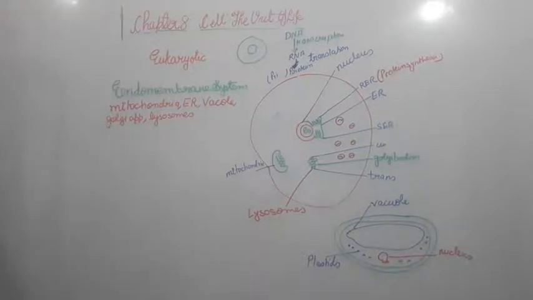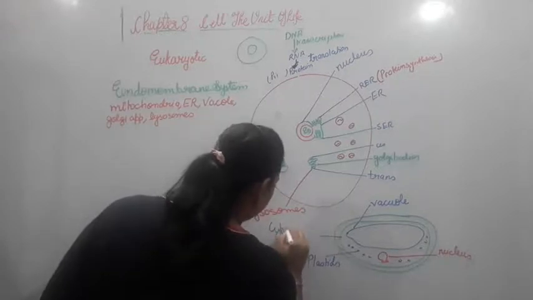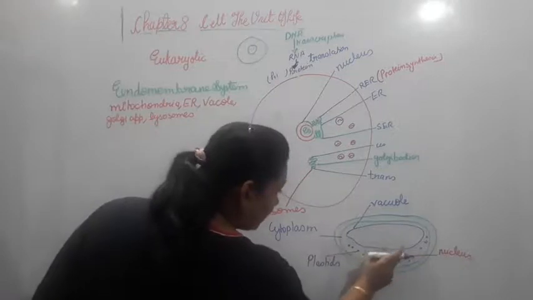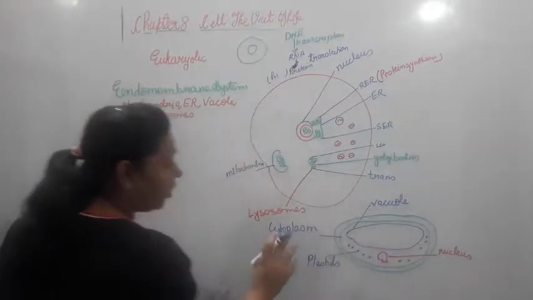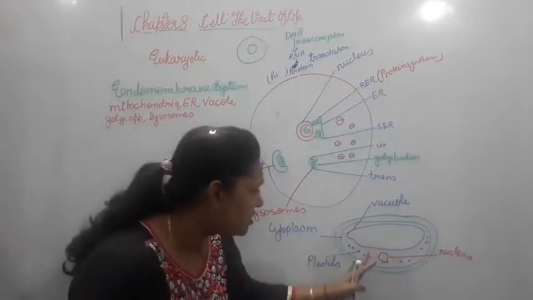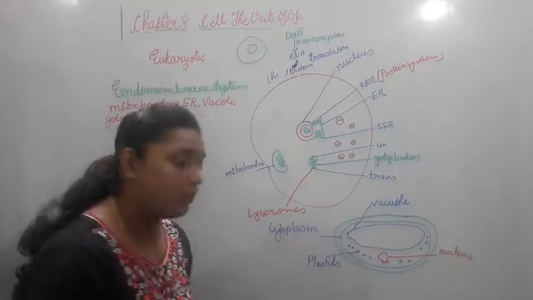The endoplasmic reticulum is doing its work, right? The nucleus is doing its work. Now the cytoplasm, as you know, is all the vacant space over here, where there are no Golgi bodies. That means it is a free space, and that is the cytoplasm.